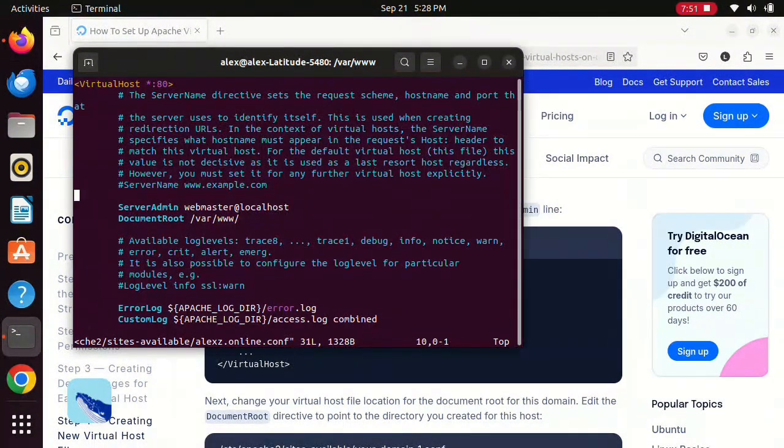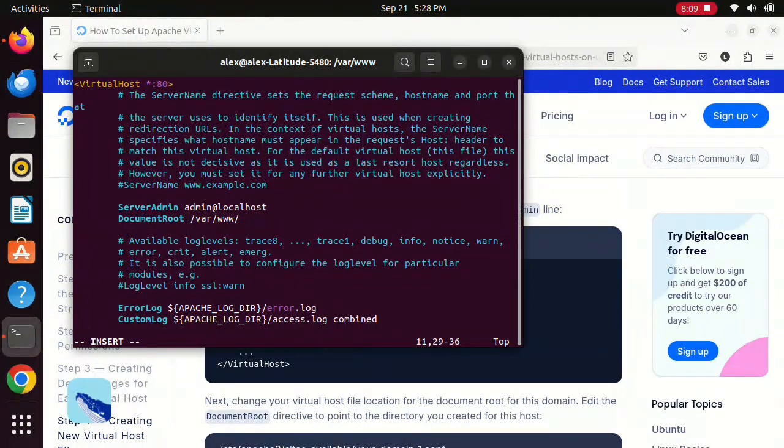And I will follow that. So this is basically a simple copy and paste. You just replace certain lines. You don't have to start from zero.